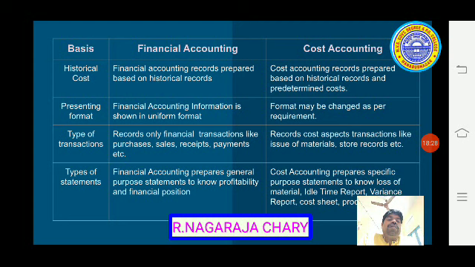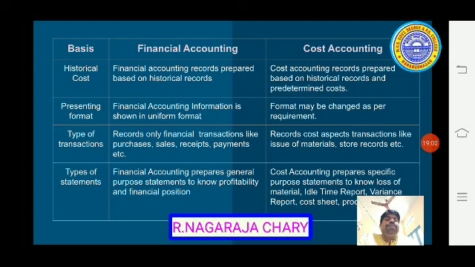Next, presenting format. Financial accounting information is shown in a uniform format because you have to follow the acts, the Companies Act and Income Tax Act. So according to the acts only we have to prepare financial accounts. That's why we have been given proformas, and according to the proformas only we have to prepare in financial accounting. Whereas in cost accounting there are no proformas.